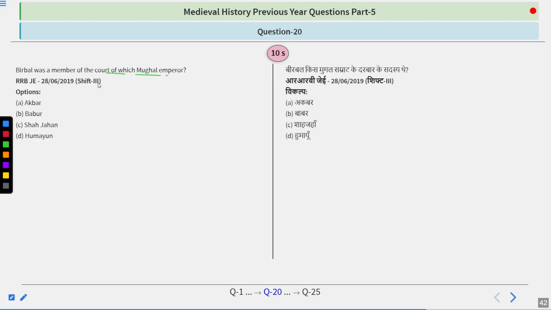Birbal was a member of the court of which Mughal emperor? So the options are Akbar, Babur, Shah Jahan, Humayun. So take your time.